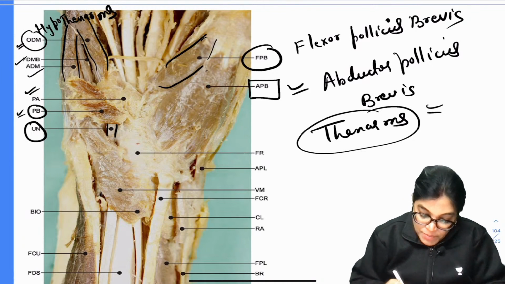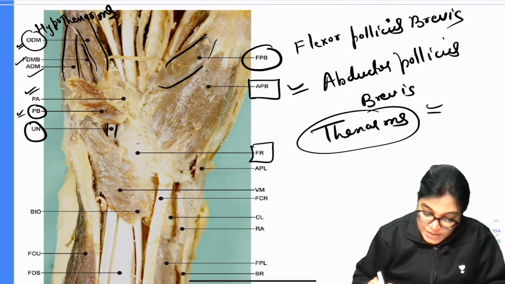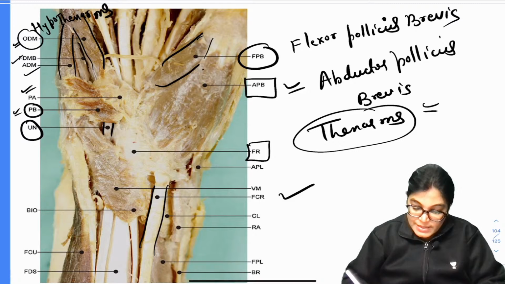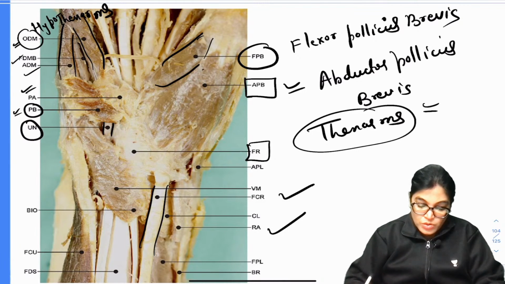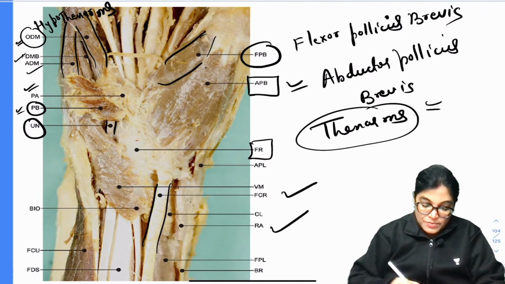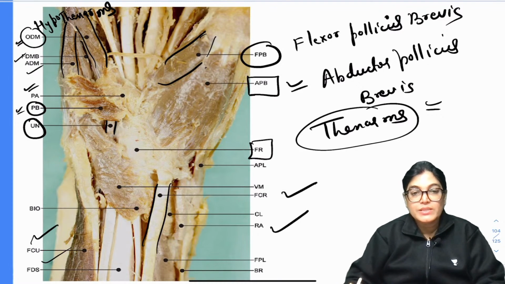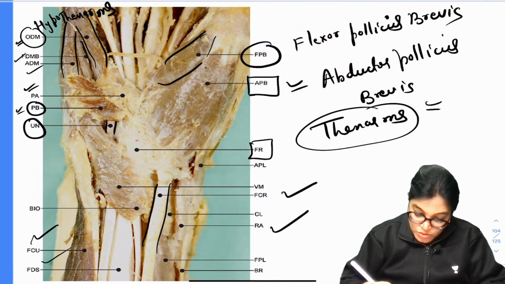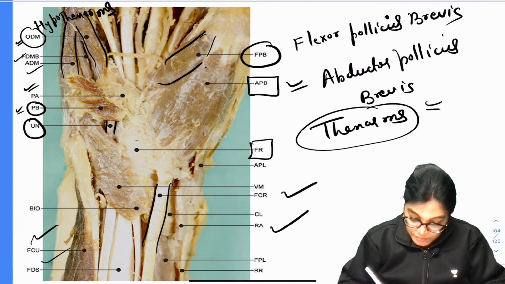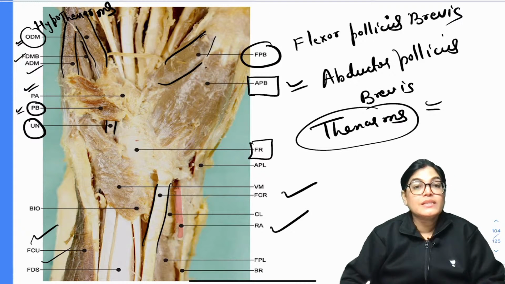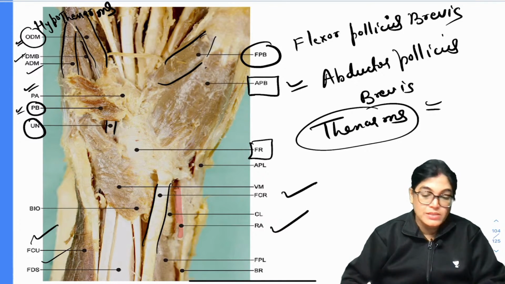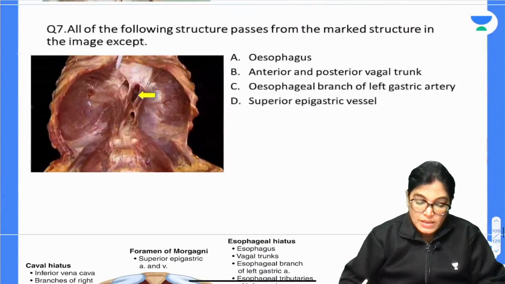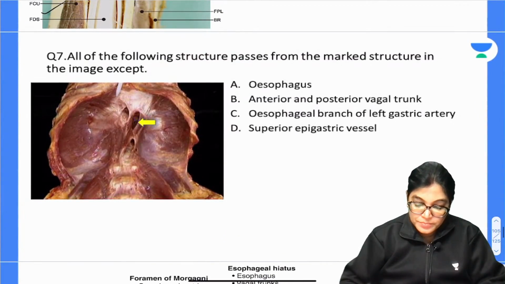Other than that, you can see the part of flexor retinaculum, FR. Also you can see the tendon of flexor carpi radialis, radial artery, and the tendons of FCU and FDS. The radial artery is shown nicely to you. So basically we have seen the intrinsic muscles of the hand in this diagram. Done with this? Okay.